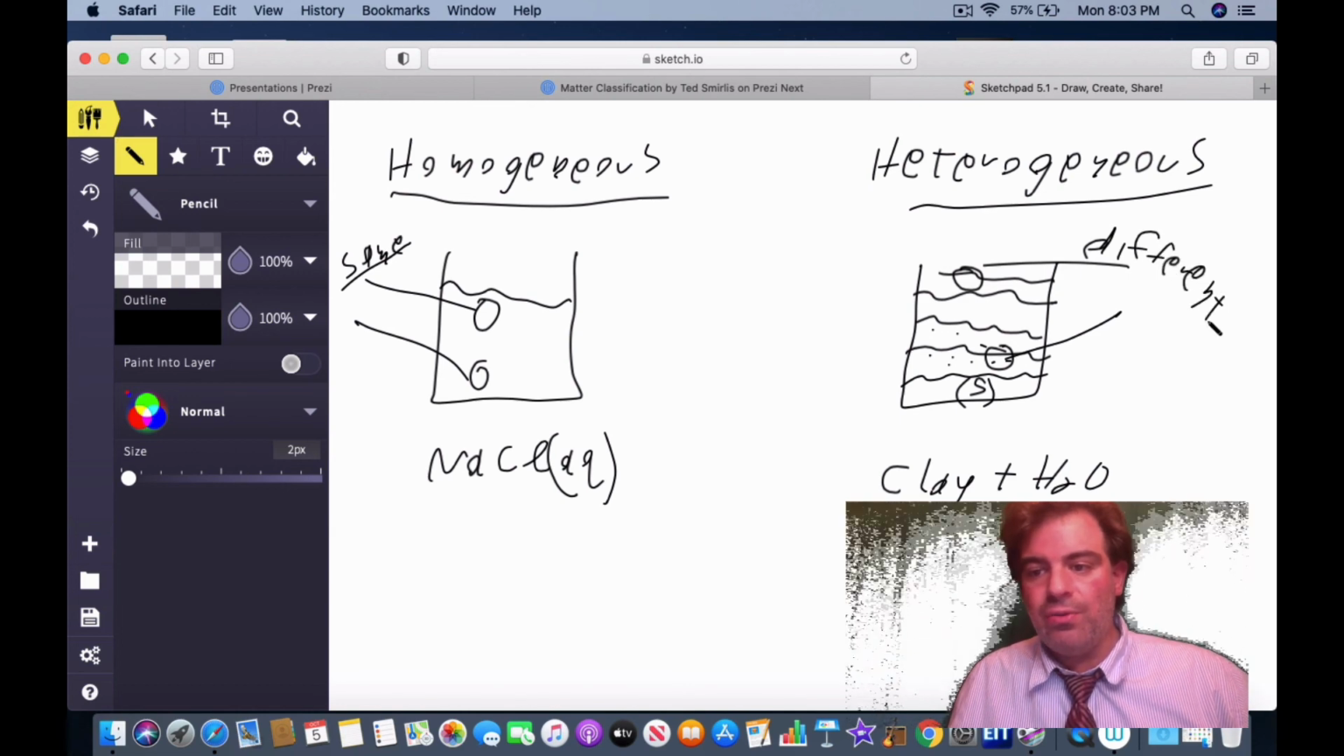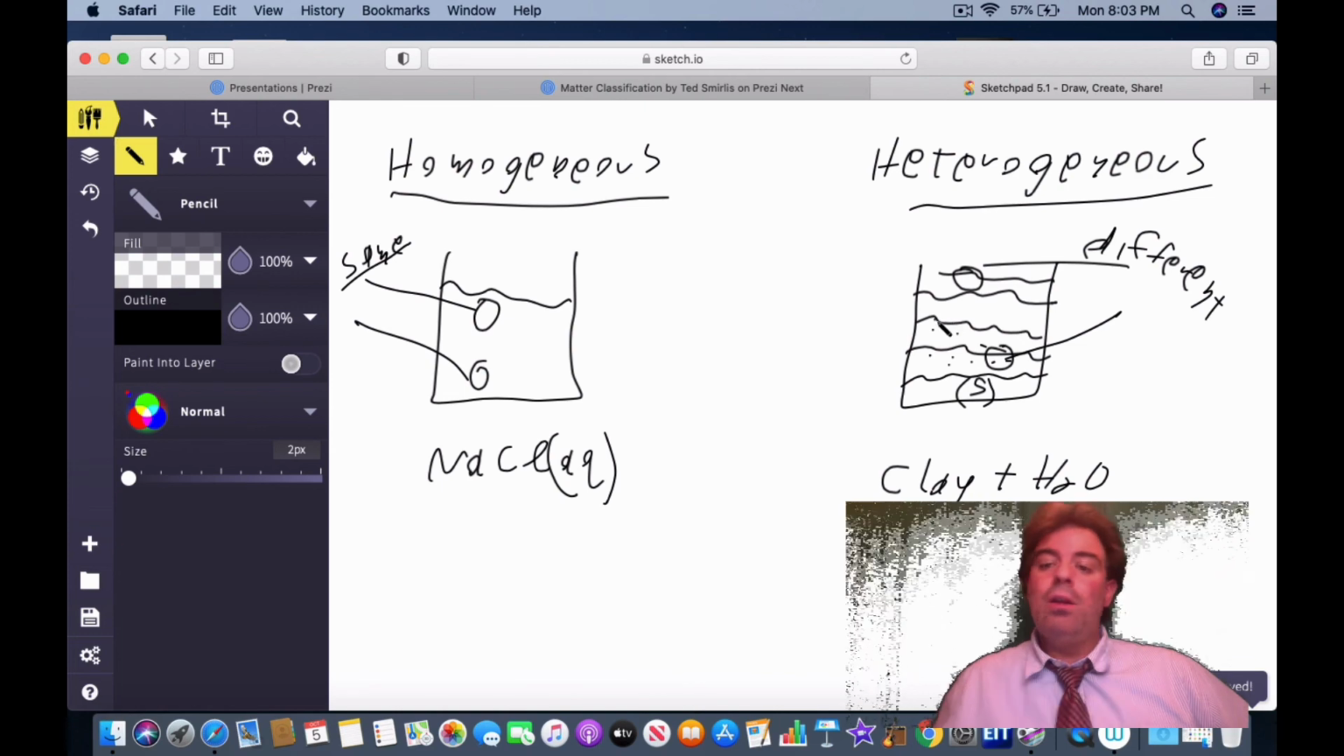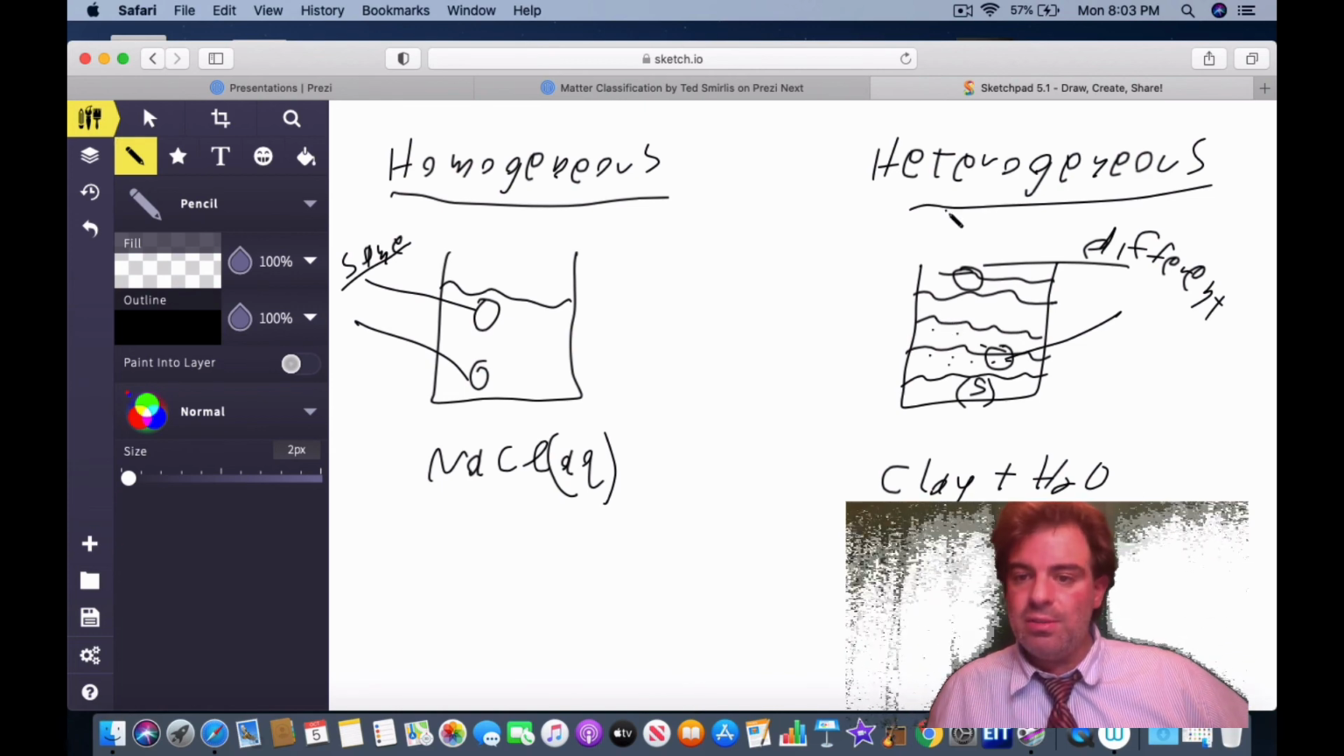Because they're different samples, you say that they're heterogeneous. Therefore, they're not uniform throughout. So once again, homogeneous, they're uniform. Heterogeneous, they're not uniform throughout.